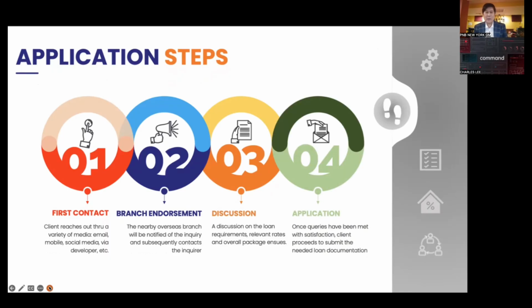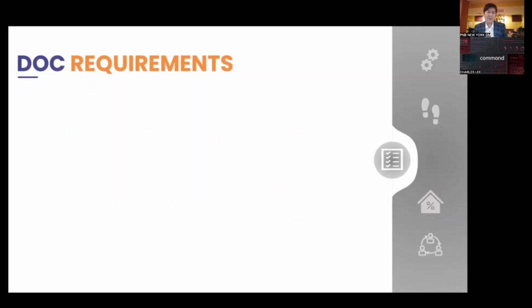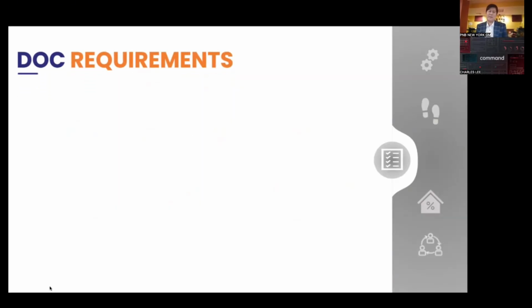And lastly, we will provide you an application form either through email or personal. So we cater to all 50 states of the United States, wherever you are. You don't need to go to PNB New York. Next slide, please. Get approved as fast as 6 to 10 days upon submission of complete documents.